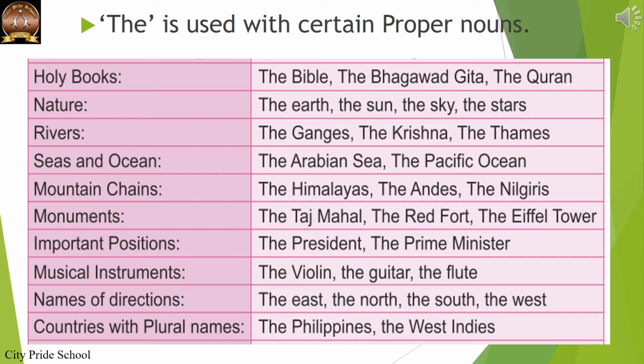Some musical instruments: the violin, the guitar, the flute. Names of directions: the east, the north, the south, the west. Names of countries having plural names: the Philippines, the West Indies. So the is not used with names of countries, but only if the names of the countries are plural, then we use the.